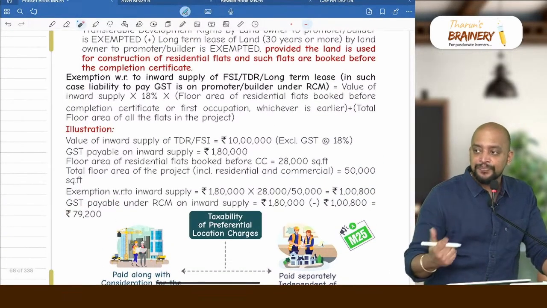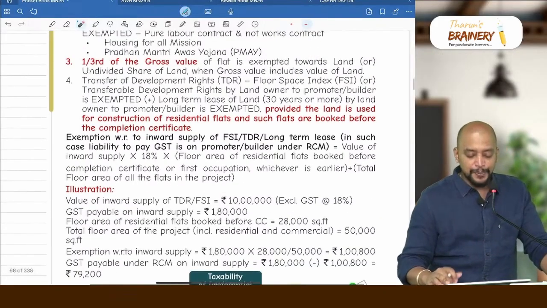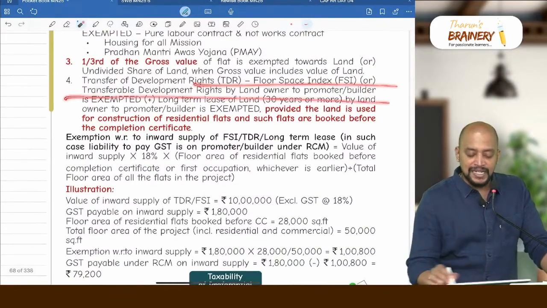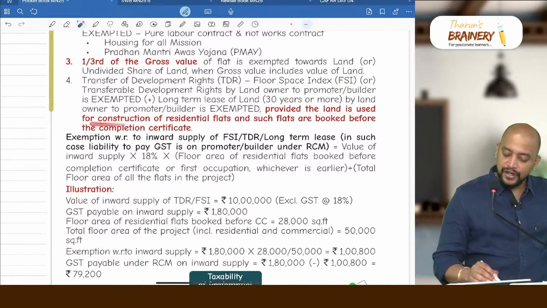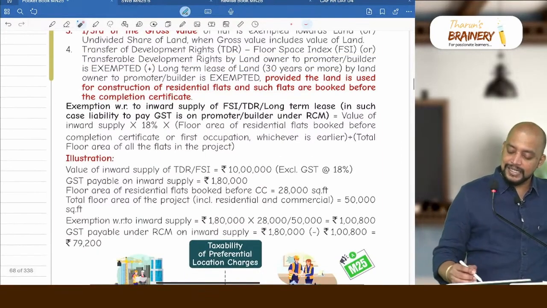Is it clear or not? That is the GST payable. So transferable development rights, floor space index or long-term lease, provided the land is used for construction of residential flats. So what is the exemption?